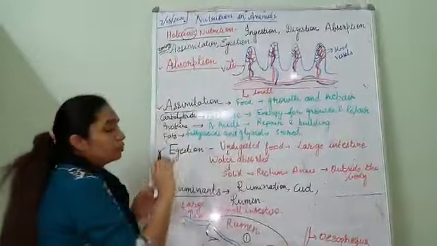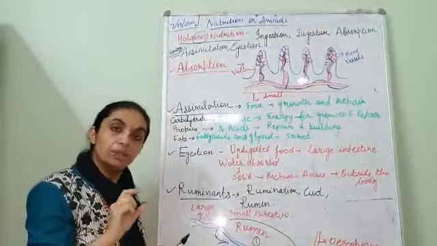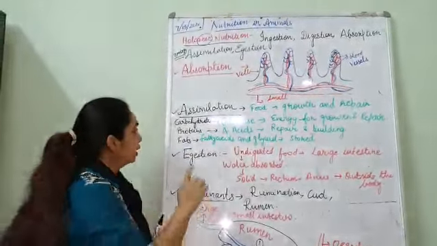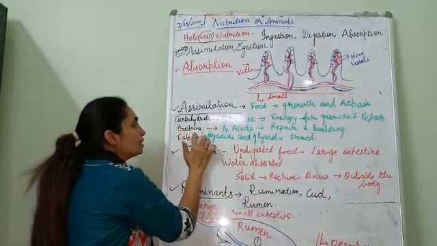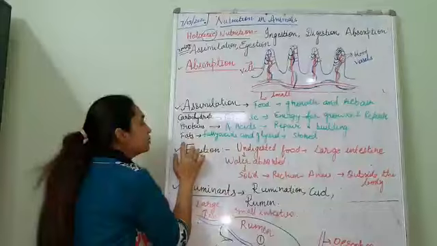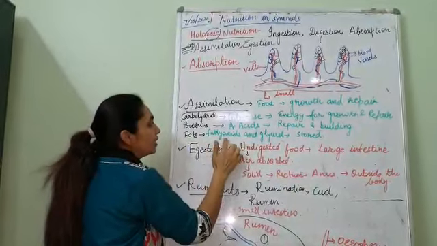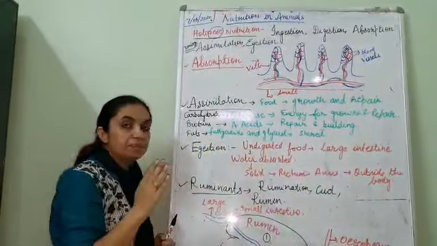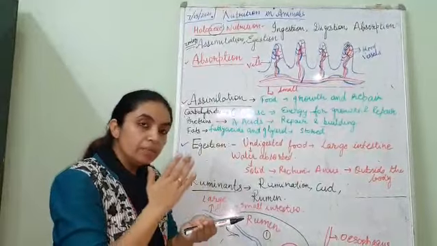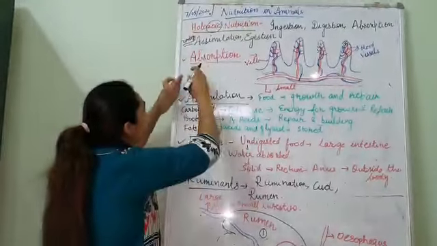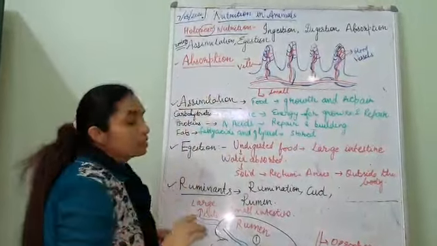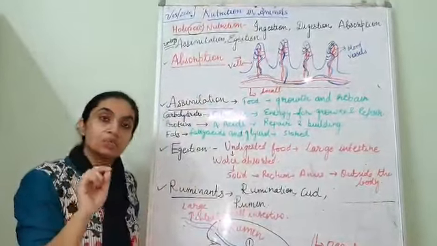What is absorption? When the food is converted into its simpler forms, like carbohydrates get converted into glucose, proteins get converted into amino acids, while fats get converted into fatty acids and glycerol. That means they are broken down into the simplest form. Then the absorption will take place. Absorption will take place in the small intestine.